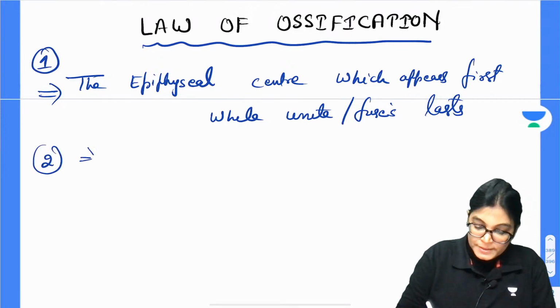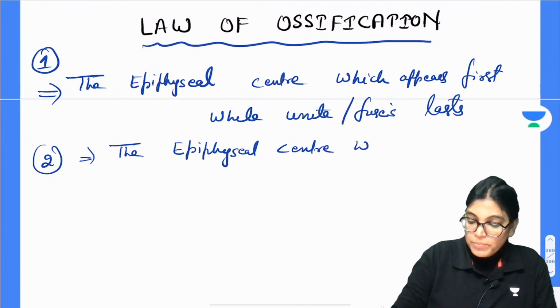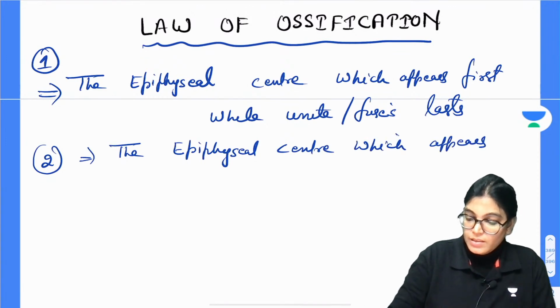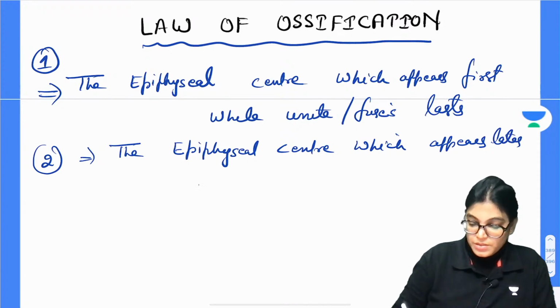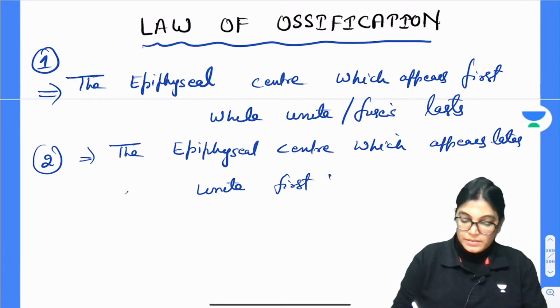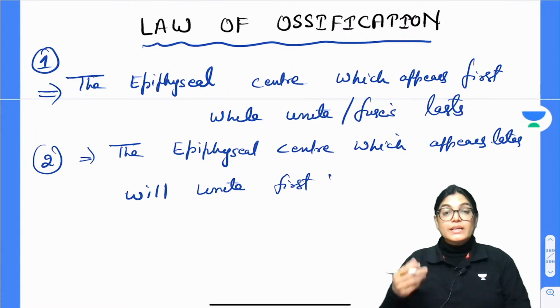The second point of this law of ossification is that the epiphyseal center which appears later will unite first, or fuse first. So this is the law of ossification.